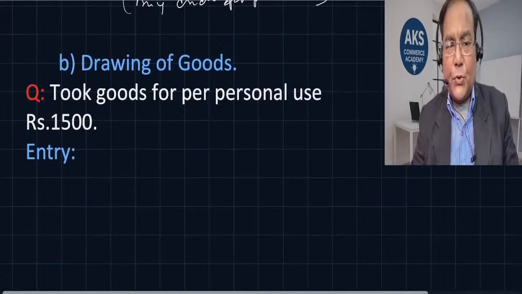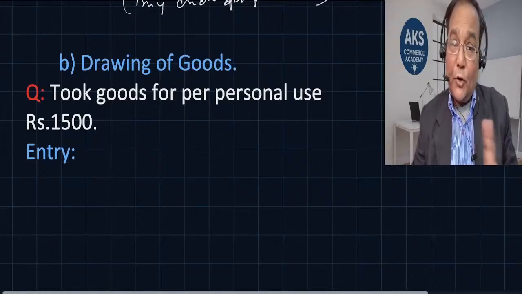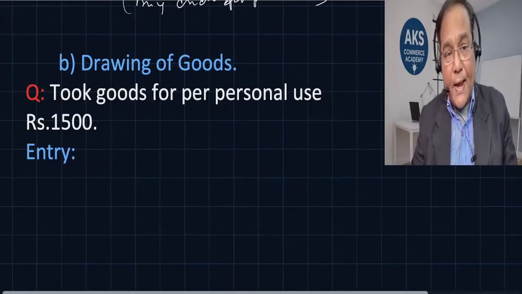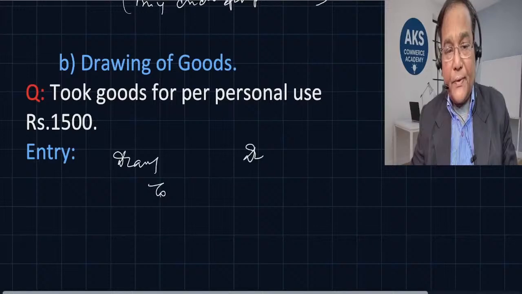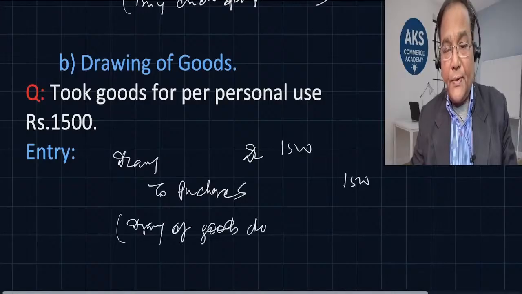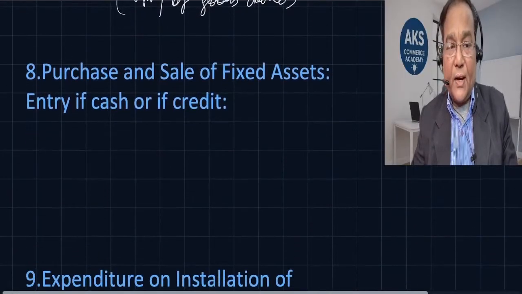Drawing of goods, took goods for personal use, rupees 1500. So what is the entry that we are going to pass? Cash is not withdrawn. Rather goods are taken for personal use. So we will do drawing debit to purchases, and this will be deducted in the trading account. So how much? 1500. So drawing of goods done. Is this clear?